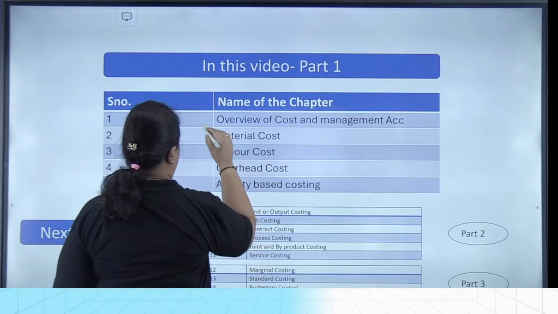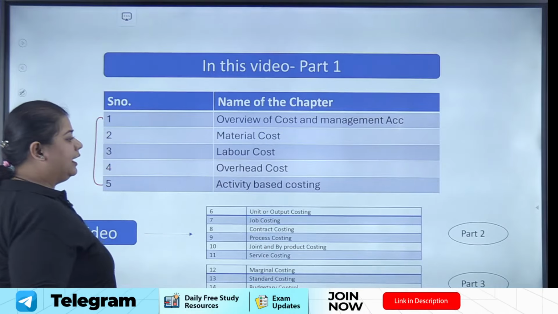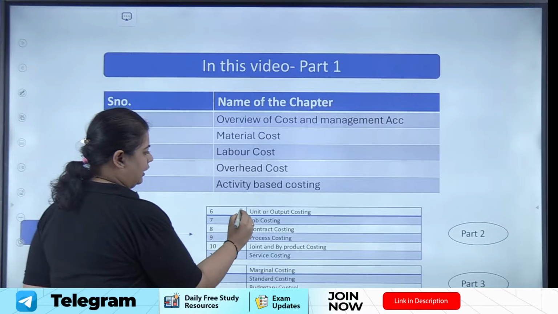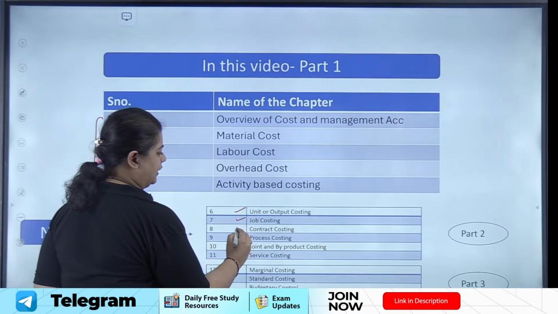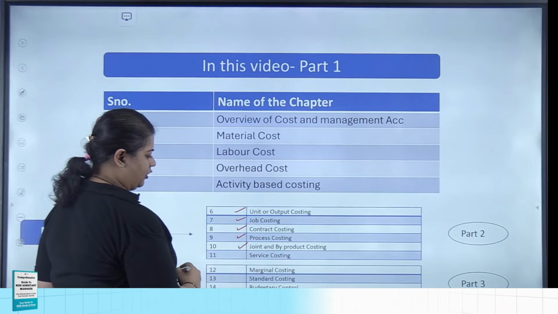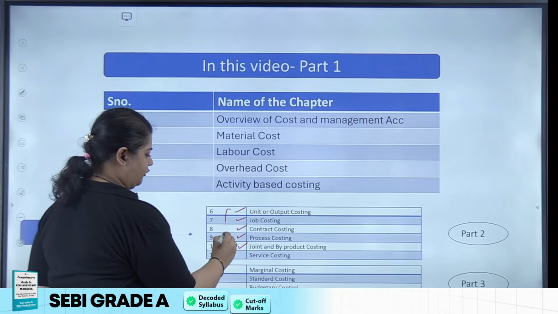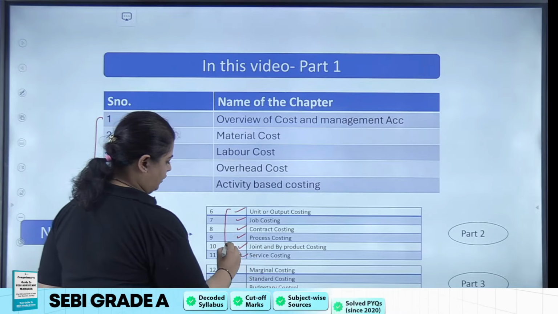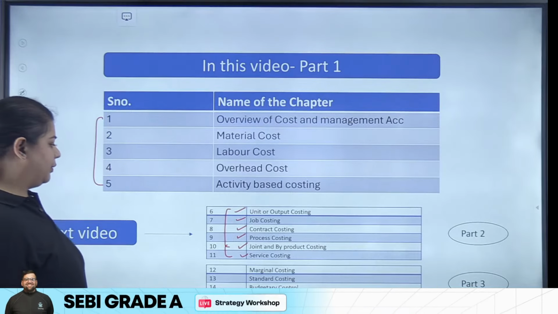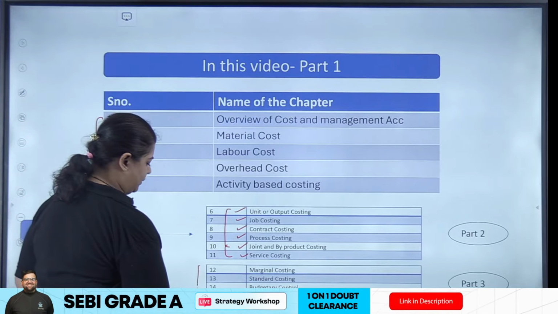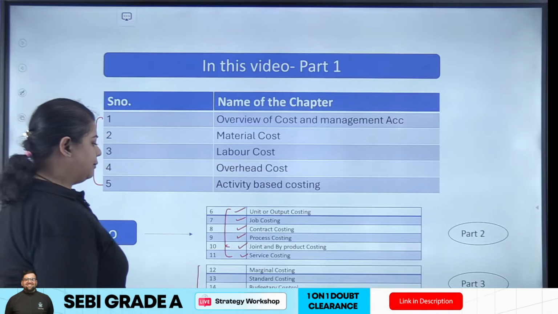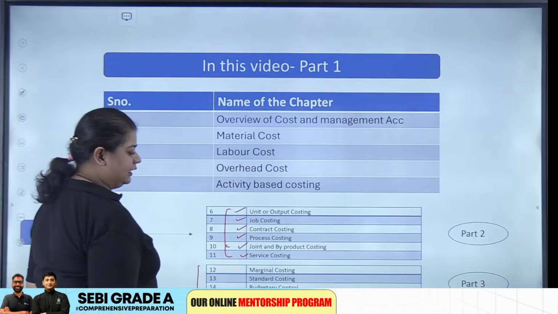Okay, so we'll be covering the first 5 chapters today, and in the second part we'll be covering the next 6 chapters: unit and output costing, job costing, contract costing, process costing, joint and byproduct costing, which are all our methods of costing, and service costing. In part 3 we'll be covering the next 4 chapters, that are all your techniques of costing: marginal, standard, budgetary, and lean system.